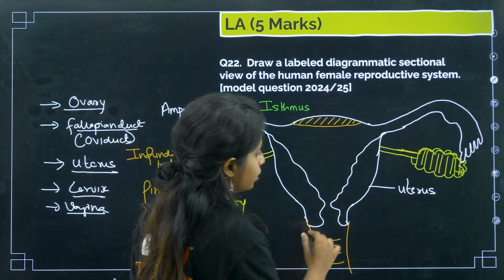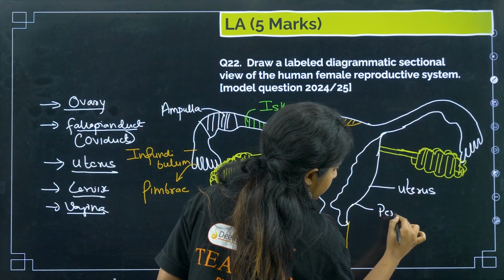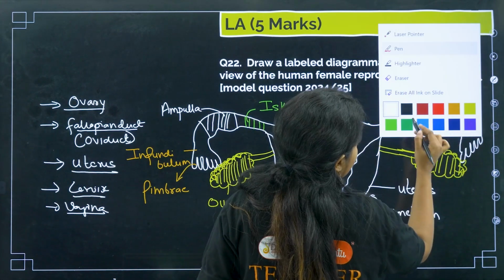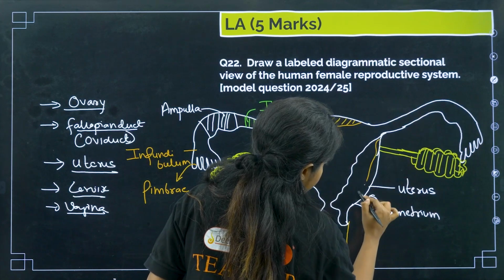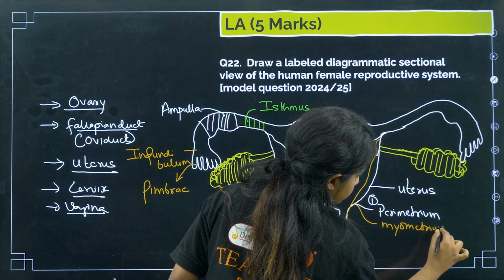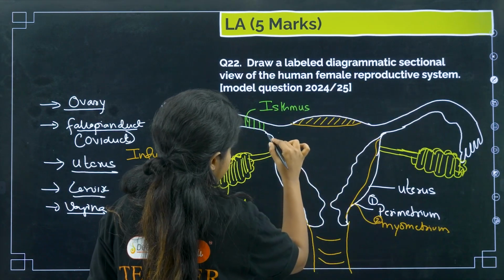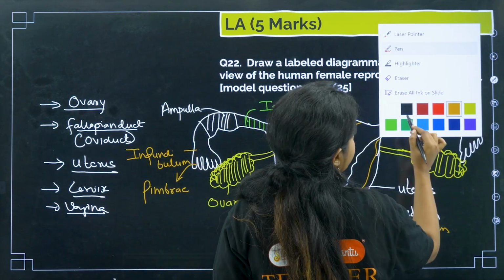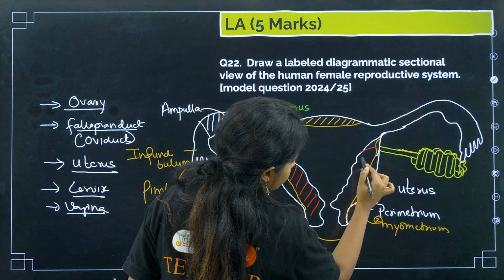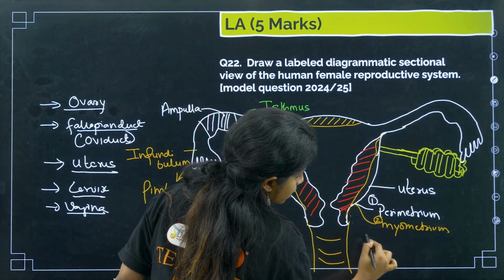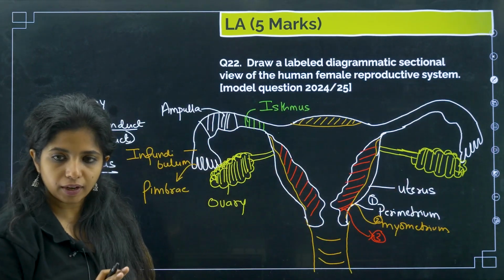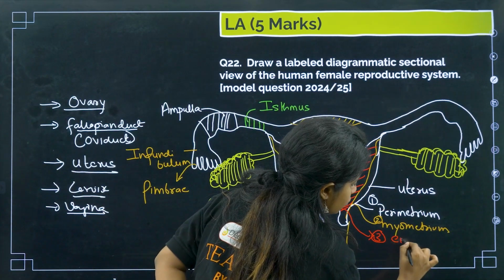Now the uterus has three layers. The outer layer is known as the perimetrium. That is one. Then you have a middle layer which is known as the myometrium. This becomes two. Then you have a glandular layer. Even if you do not mention the layers, but draw the diagram properly and just mention the uterus, that is also fine. This is known as the endometrium.